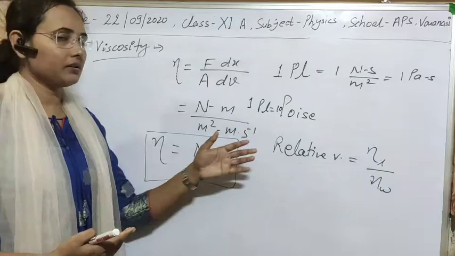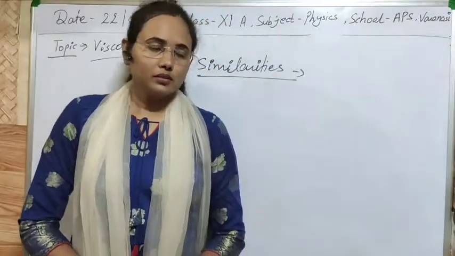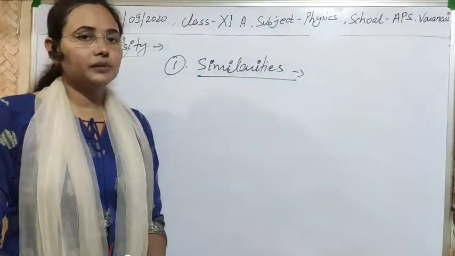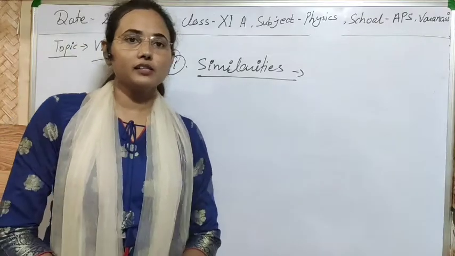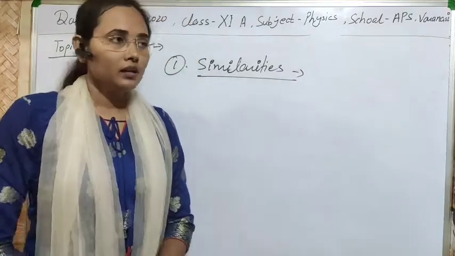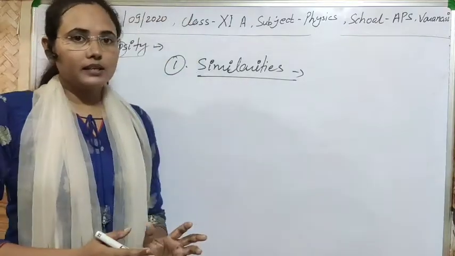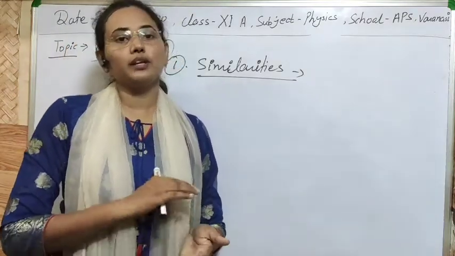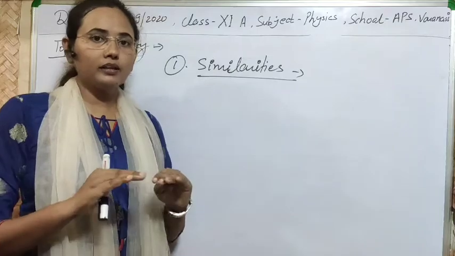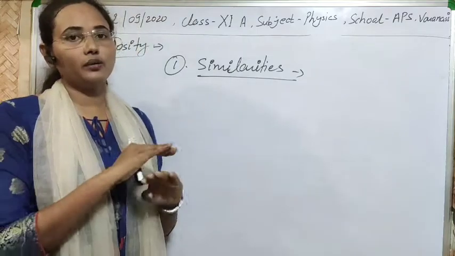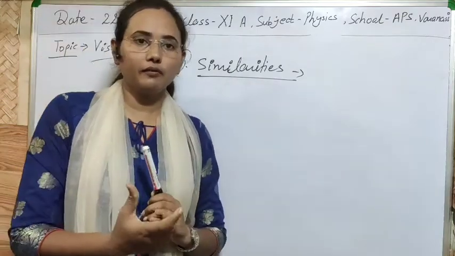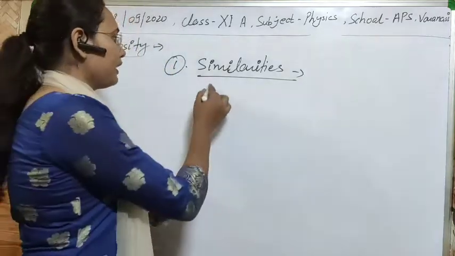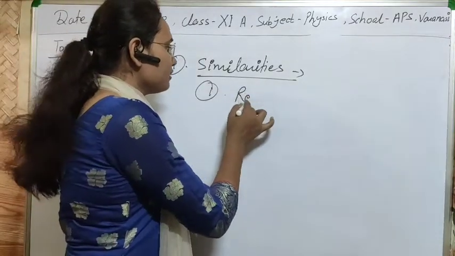Let's see the similarities between viscous force and frictional force in solids. The first thing is that, as you know, both arise due to the relative motion between any two surfaces or any two layers of the liquid or fluid. So both arise due to relative motion.